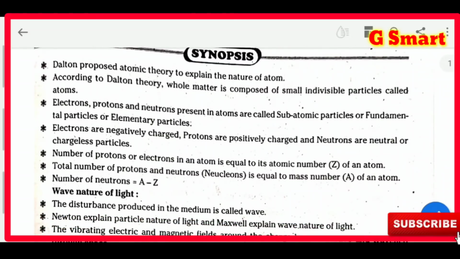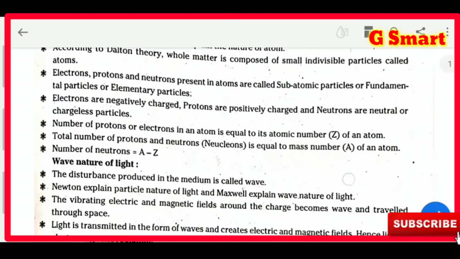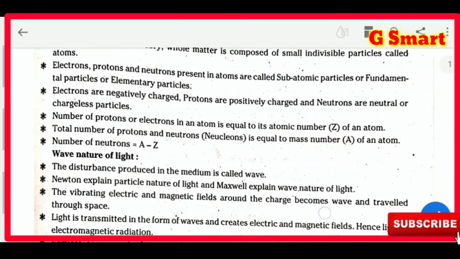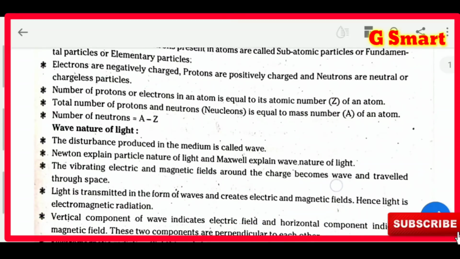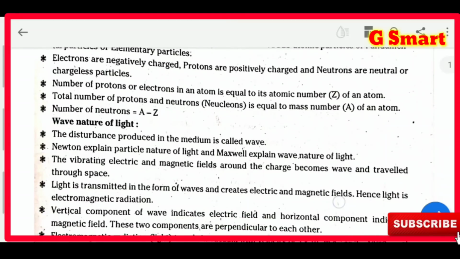Dalton proposed that all matter is composed of small indivisible particles called atoms. That means atoms cannot be divided. And he told that electrons, protons, and neutrons are present in an atom. They are called subatomic particles. And he also told that electrons are negatively charged, protons are positively charged, and neutrons are neutral.